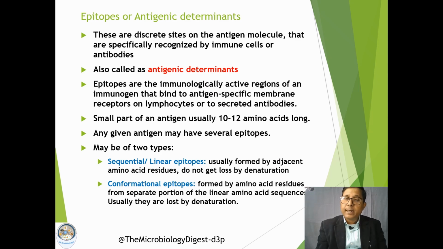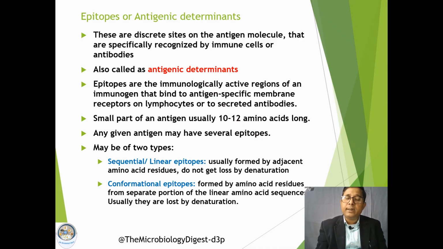These sites, or epitopes, are also called antigenic determinants. These are the immunologically active sites on the antigen molecule, because these sites come directly in contact with the immune cells.